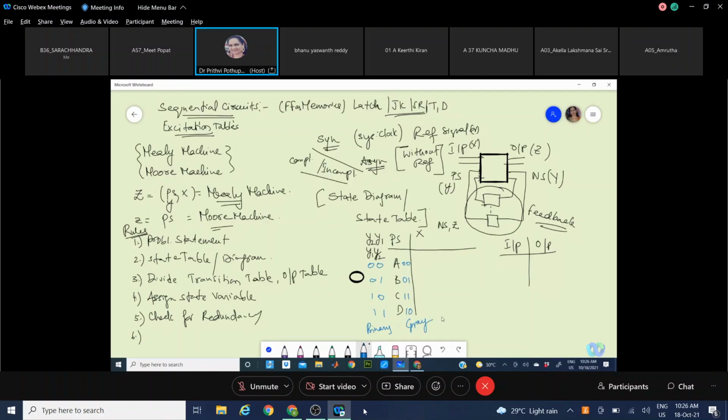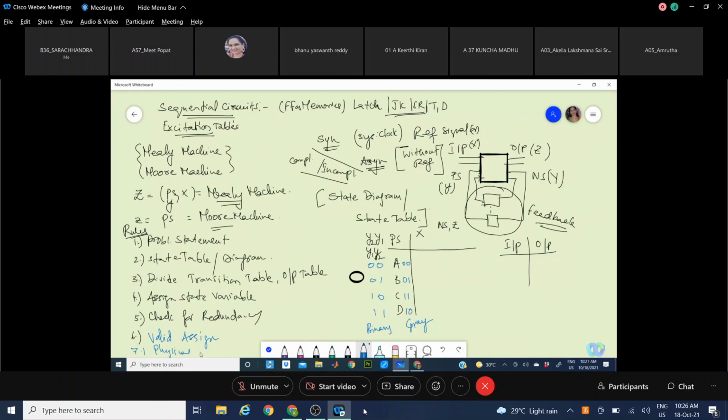That means this is a repetitive step, like you have to repeat this sixth step. Once assigning a binary order, and the other way assigning the gray order, we take the equations. Whichever gives you a minimal form equation is called the valid assignment. Find the valid assignment, derive the equations, then go for physical design.